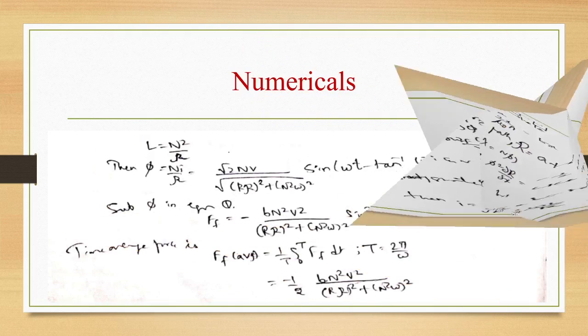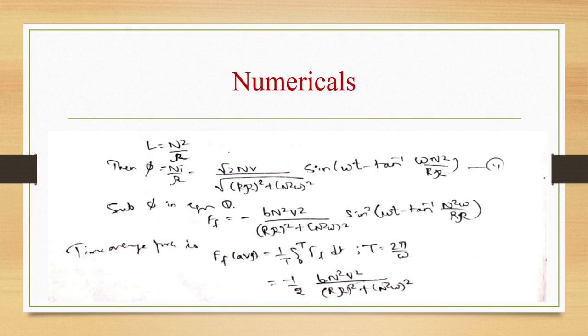L equal to N square by R. Phi is equal to N i by R, that is root 2 N V by root of R square plus N to the power 4 omega square, sin of omega t minus tan inverse of omega N square by R. See here, this small R is resistance, and this capital R is reluctance.